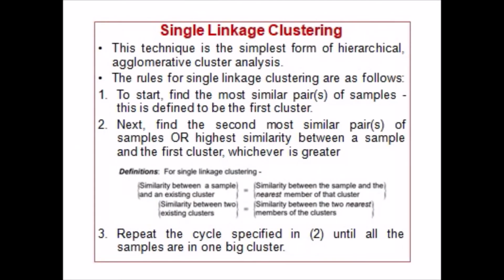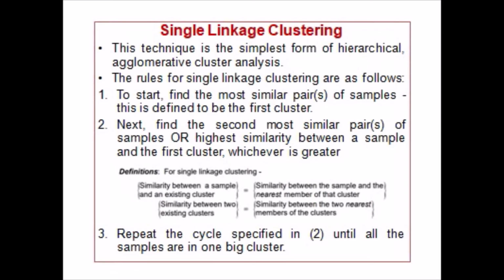Coming to single linkage clustering, the technique is the simplest form of hierarchical agglomerative cluster analysis. The rules for single linkage clustering are as follows. First, to start, find the most similar pair of samples. This is defined to be the first cluster. Second, next, find the second most similar pair of samples or the highest similarity between a sample and the first cluster, whichever is greater.